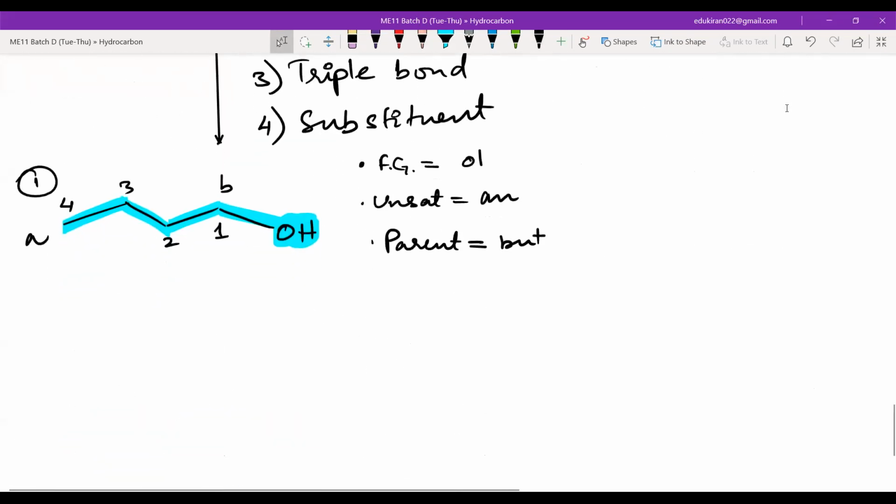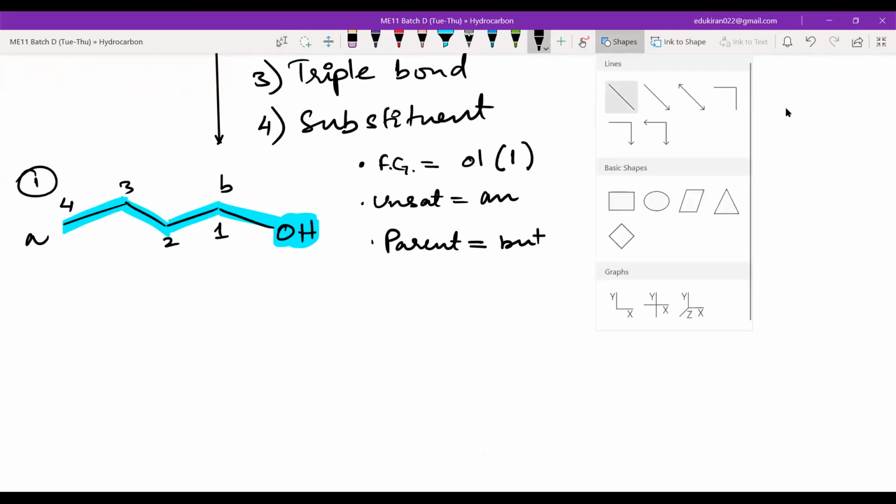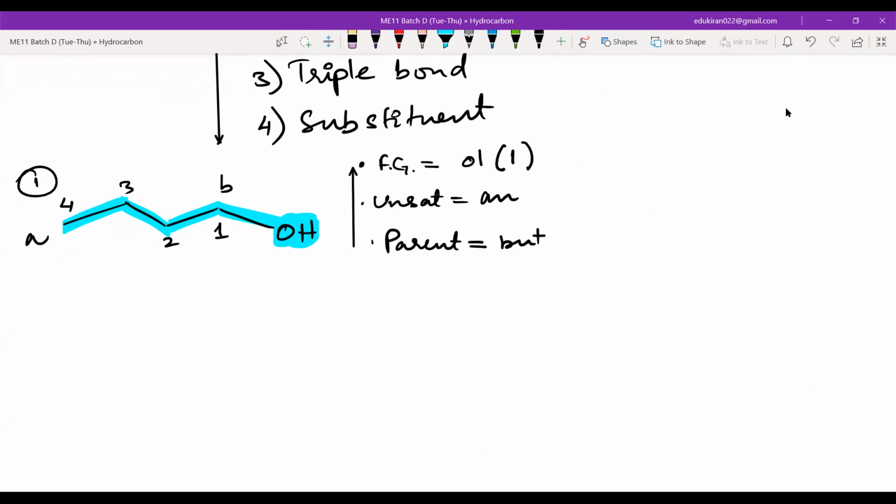Now, what do you write? You write 1 here in the bracket. How will you write the name? You will write the name in the bottom up manner. You will start from the parent. So Mehreen, what should I write first? Butane. And after that? An. And after that, I will write 1. Numbers and letters will be separated by a dash. So 1-ol. Yes, sir. Fine.